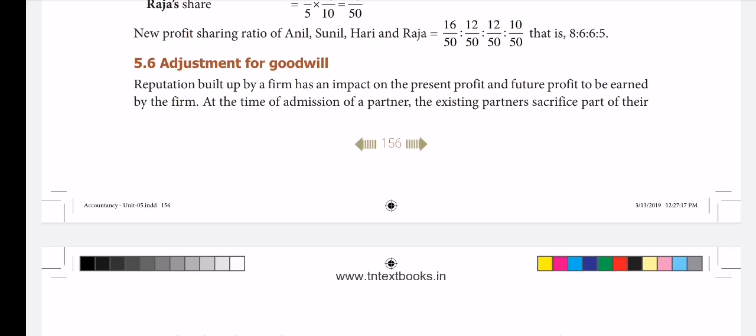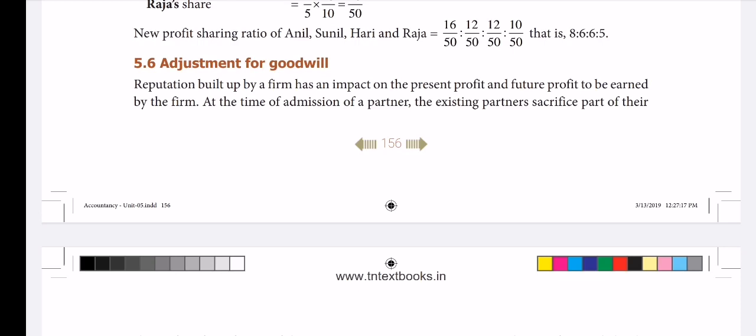As we have seen in the previous classes, the main fourth adjustment in connection with admission of a new partner, that is calculation of new profit sharing ratio and sacrificing ratio under different situations, when the old partner sacrifices equally, unequally, only one partner surrenders value, something like that. And now, today, in this video, we are going to enter